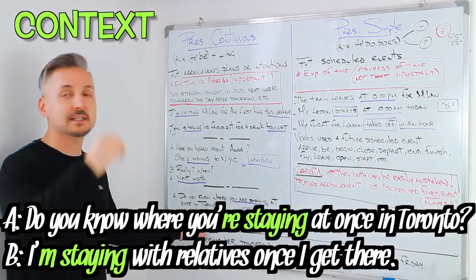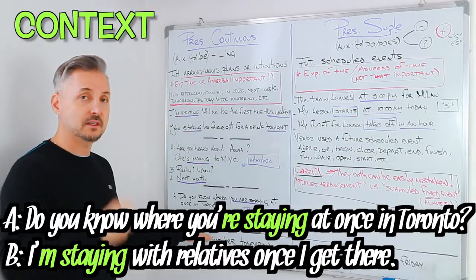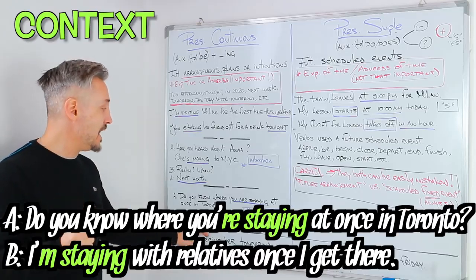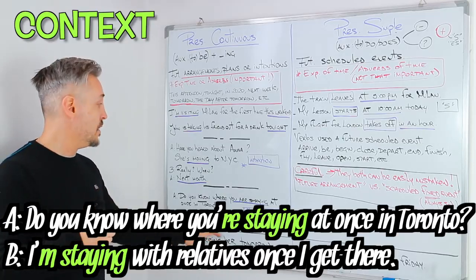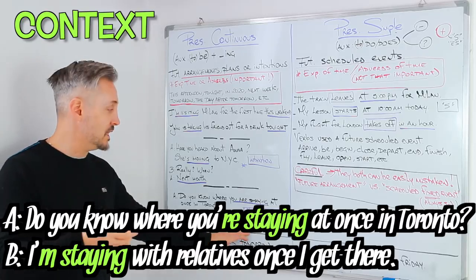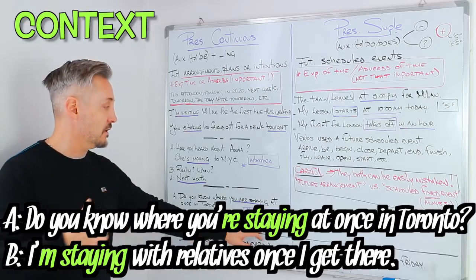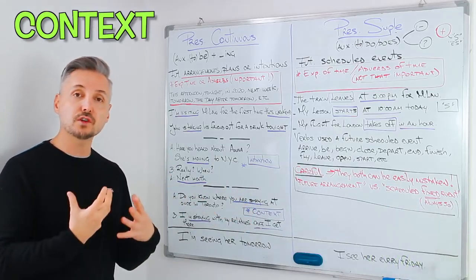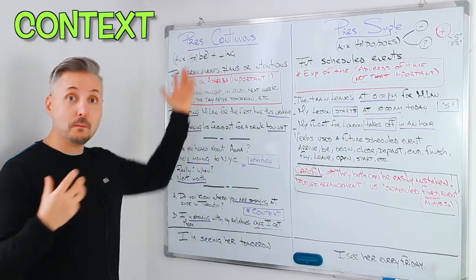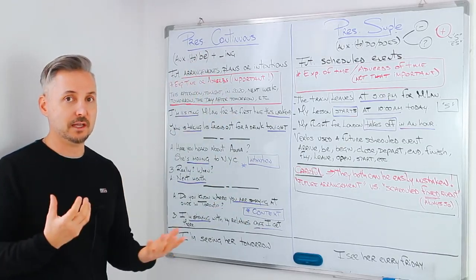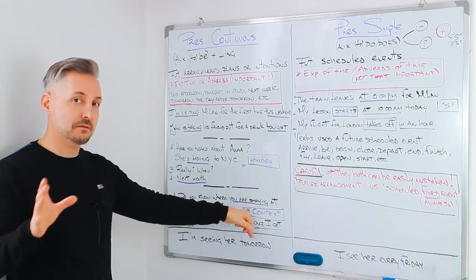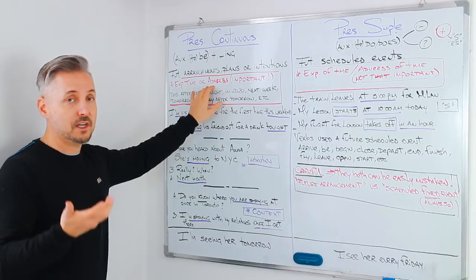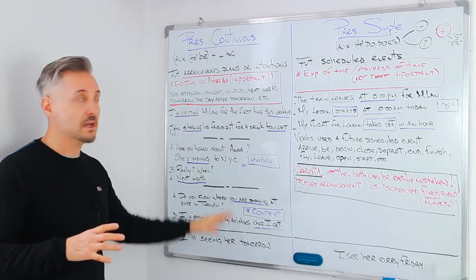So once in Toronto, once he arrives in Toronto, the other person would say, I'm staying with relatives once I get there, once I arrive there. So you understand this is a future arrangement or plan or intention by the context. So I said context is very important, and expressions of time or adverbs of time are extremely important for the